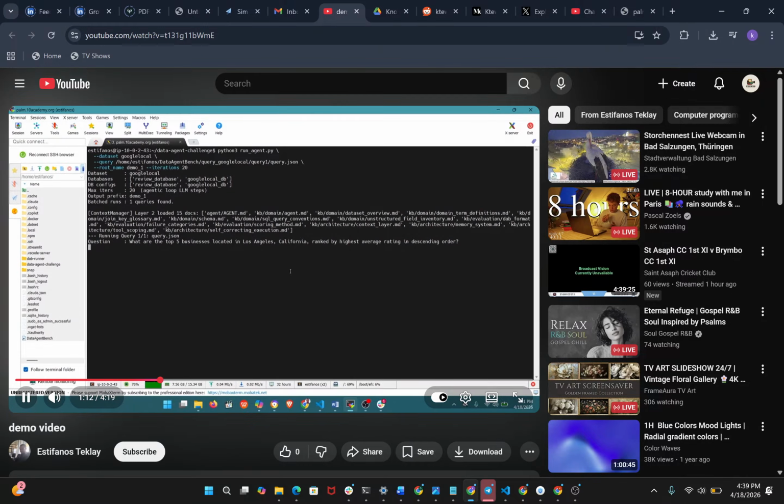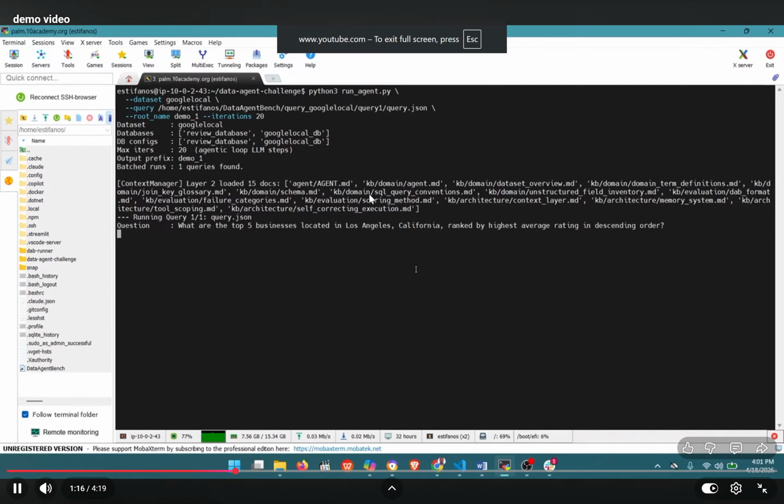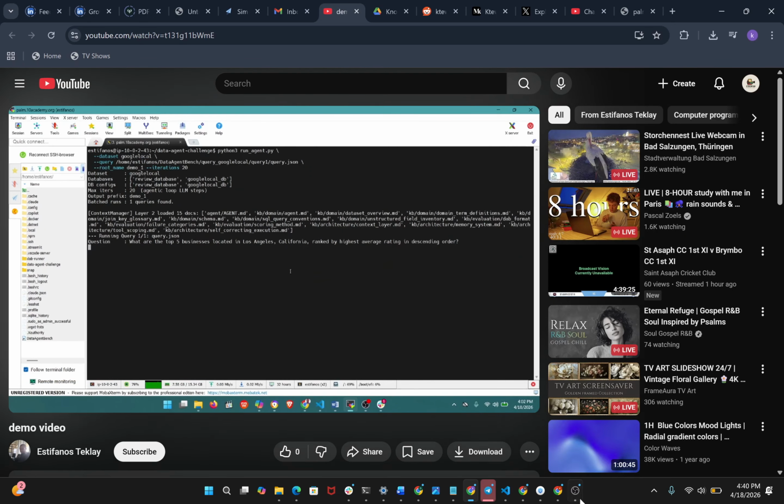This question asks for businesses in LA, but there is no city column. Rule 3 in the knowledge base says location is unstructured. That's why the agent writes a text search instead of a where city equals Los Angeles. And as you can see, in the self-correction run the script fails on a column name. Instead of stopping, the agent prints the column names in step 8. You can see the results. It's still running.